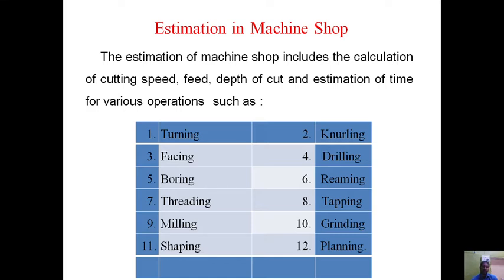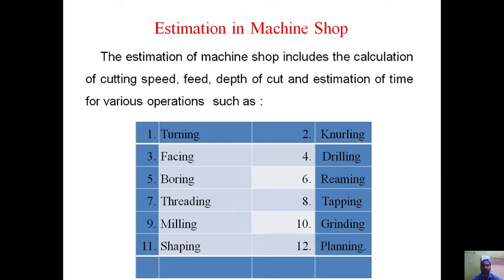So in order to find the time for different machining operations, you must know the various parameters for calculating the machining time. That may be cutting speed, feed, and depth of cut.